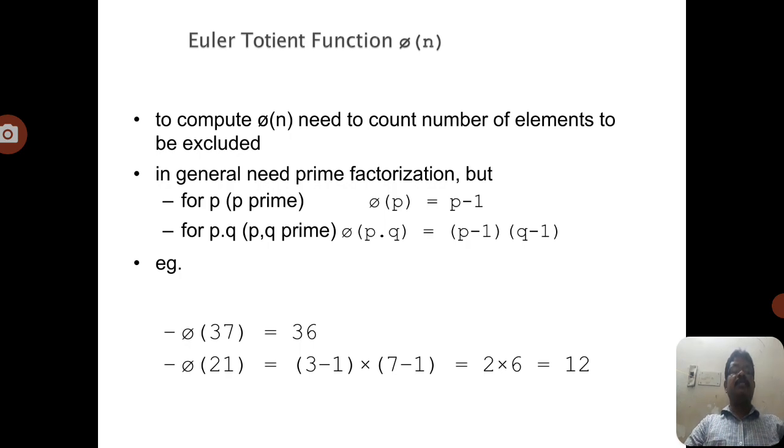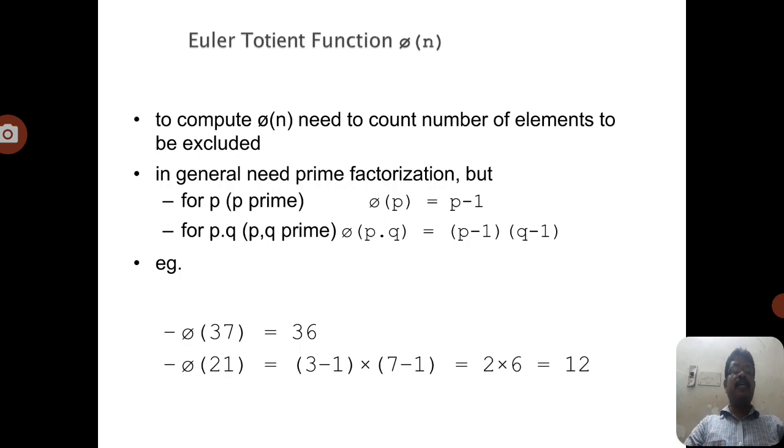Suppose we consider phi of 37. 37 is a prime number, there is no product of numbers, so directly we can write phi of 37 equals 37 minus 1, which equals 36. And coming to phi of 21, what is the Euler totient function of 21? 21 can be written as the prime product 3 into 7.